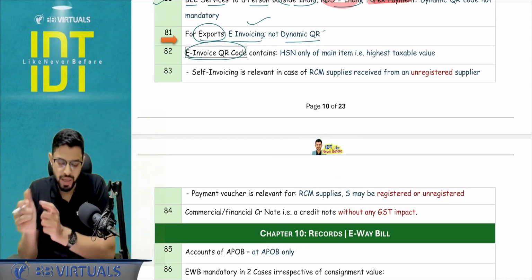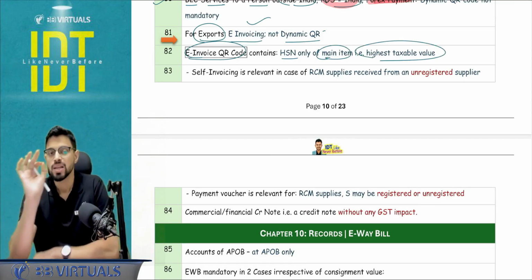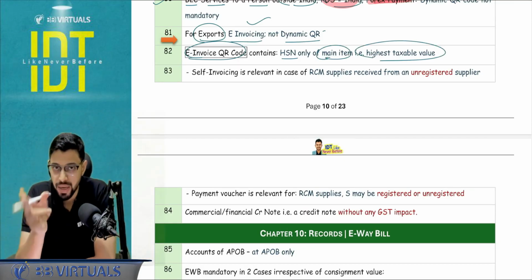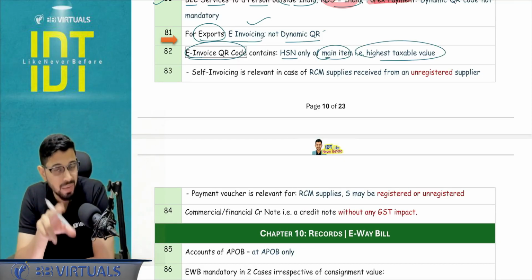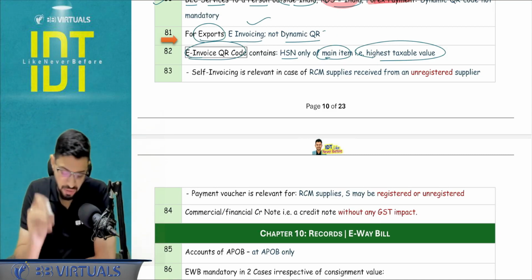Invoice QR code, if you scan it, contains the HSN of only the main item, not all the items. So the HSN of all items will not be contained in that particular QR code, only of the main item. Main item means the one which is having the highest taxable value, not the total value, taxable value.